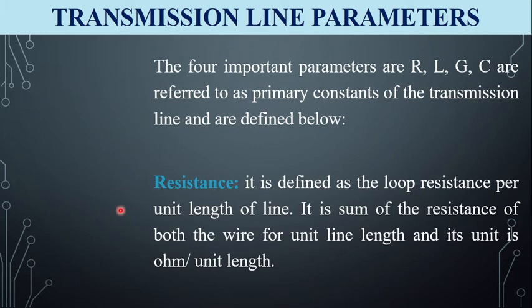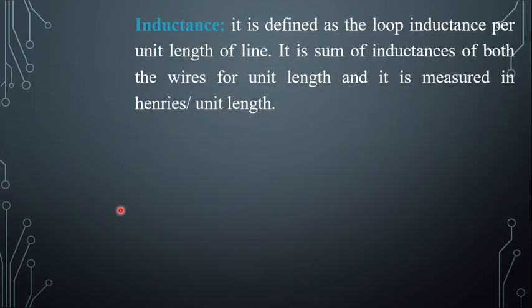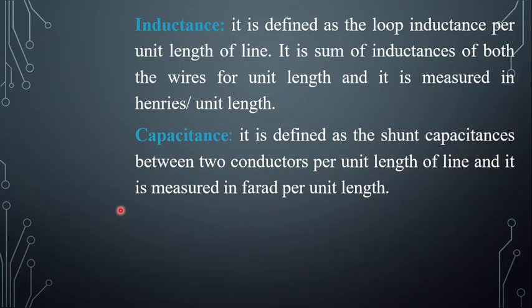The second parameter of the transmission line is inductance, or loop inductance. The inductance is defined as the loop inductance per unit length of the line. It is the sum of the inductance of both the wires per unit length, and it is measured in Henry per unit length. Next one is capacitance. Capacitance is defined as the shunt capacitance between two parallel conductors per unit length of the transmission line, and it is measured in farad per unit length.